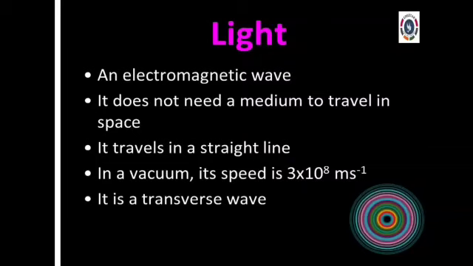Imagine that, how much speed it travels from one place to another place. Can you get my idea? Yes. 3 into 10 power 8. So 3, how many zeros will come after it? 8 zeros. Meters per second. Per second, that many meters it can travel. Which one? Light.